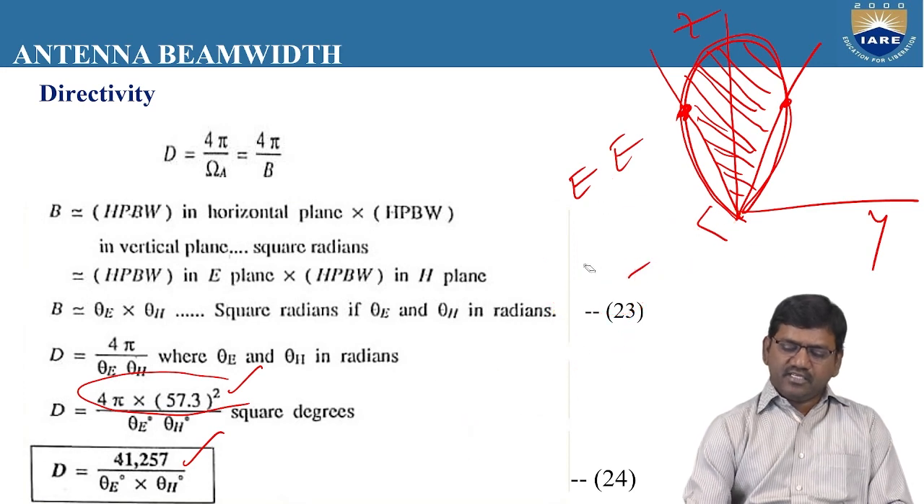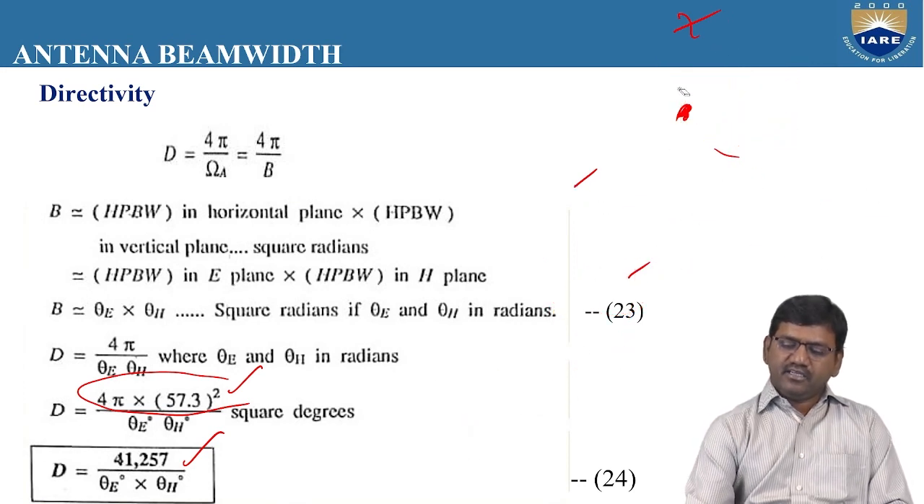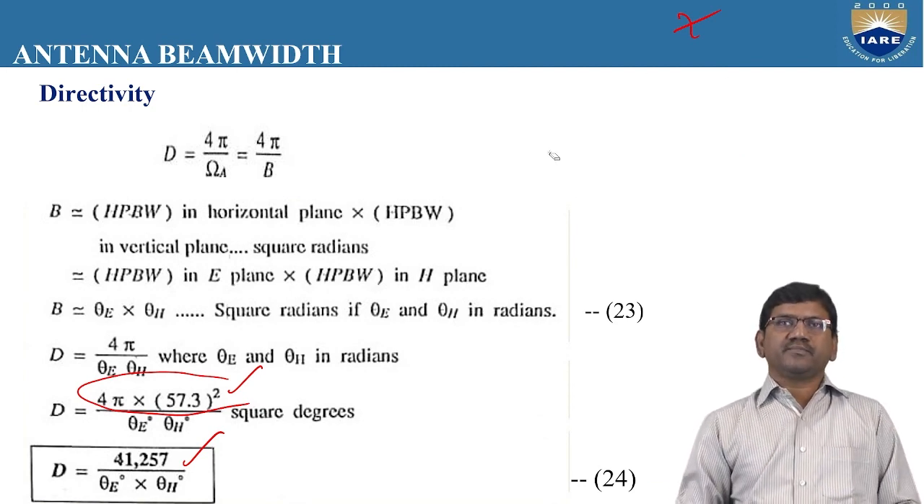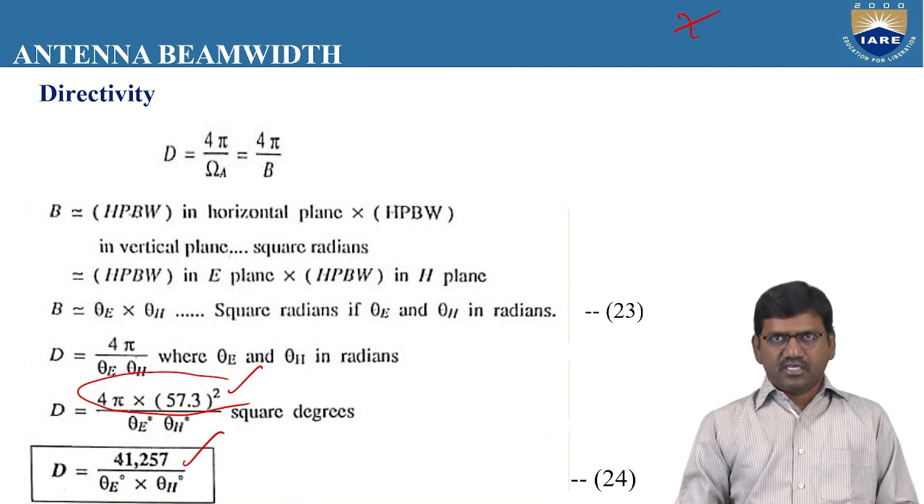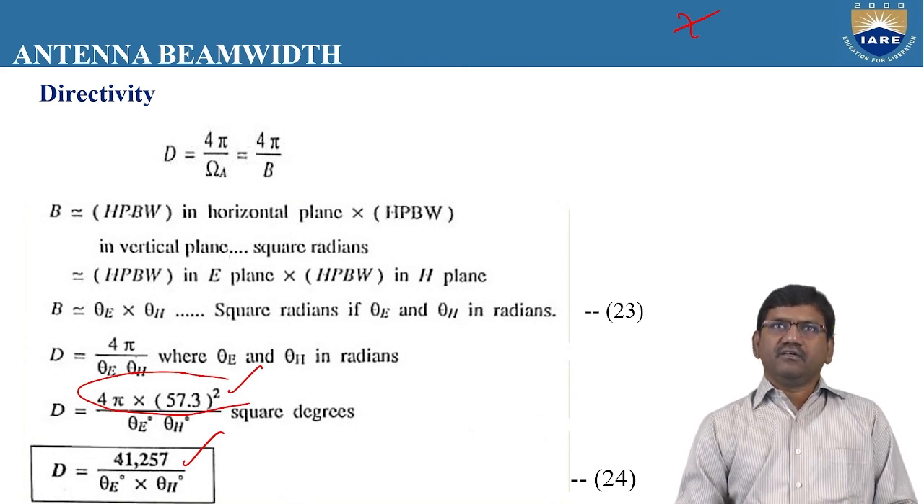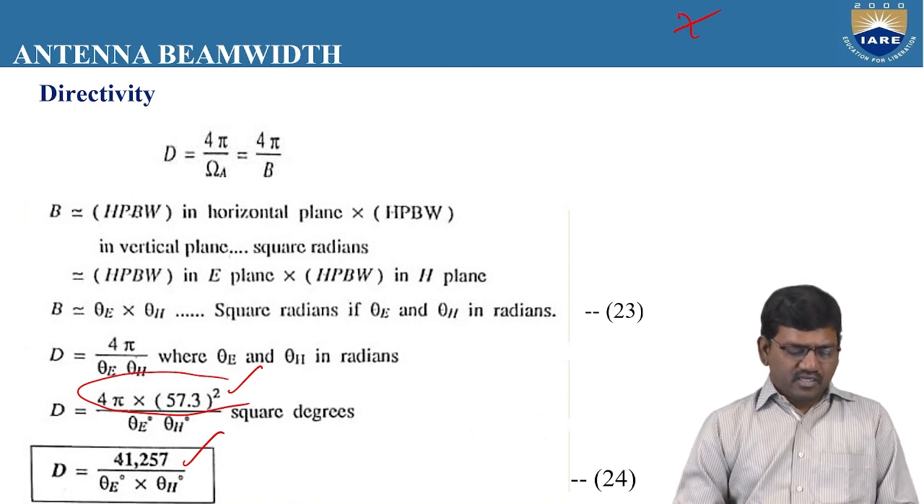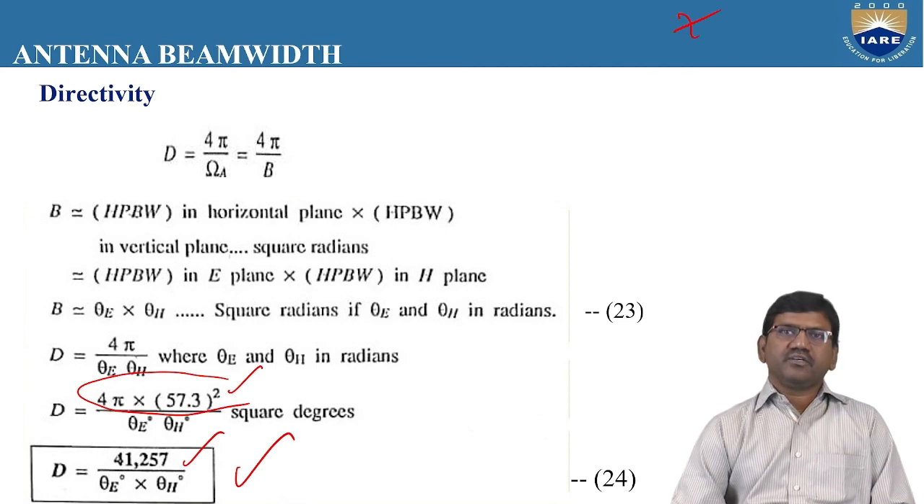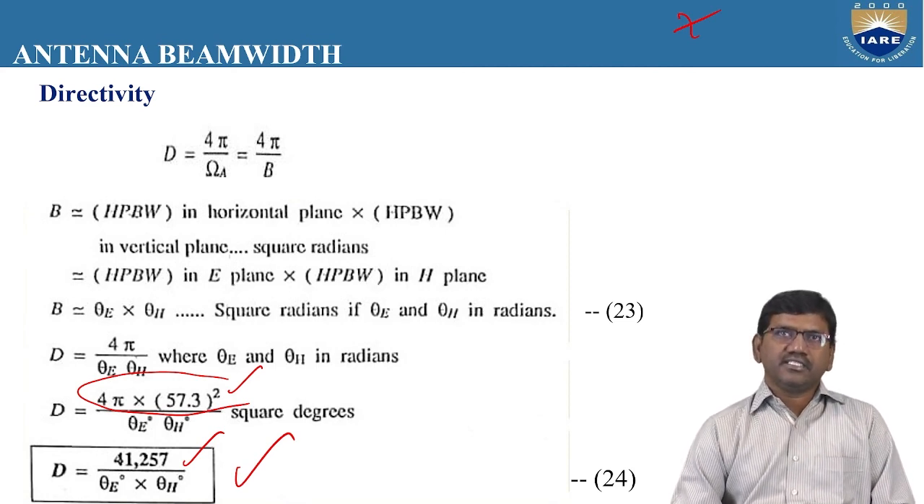There are many formulas for directivity. One is in terms of radiation intensity: U max by U average, the ratio of the maximum radiation intensity to the average radiated power in one particular direction. We call it the directivity. We can also define directivity as the ratio of the solid angle to the beam solid angle, which gives the expression 41,257 by theta E degrees into theta H degrees.